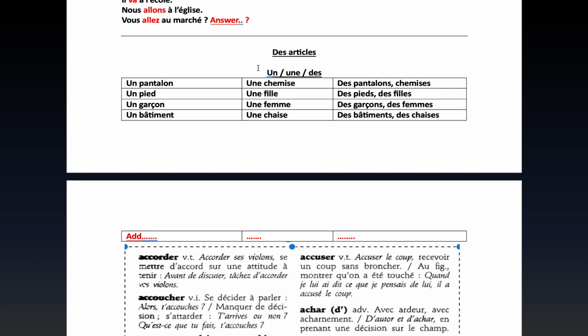And then if the noun is feminine, you use une. Une. This second one here. Une. And in plural, whether it is masculine or feminine, you use des. Des. Don't pronounce the s. Des. So it is un, une, des.